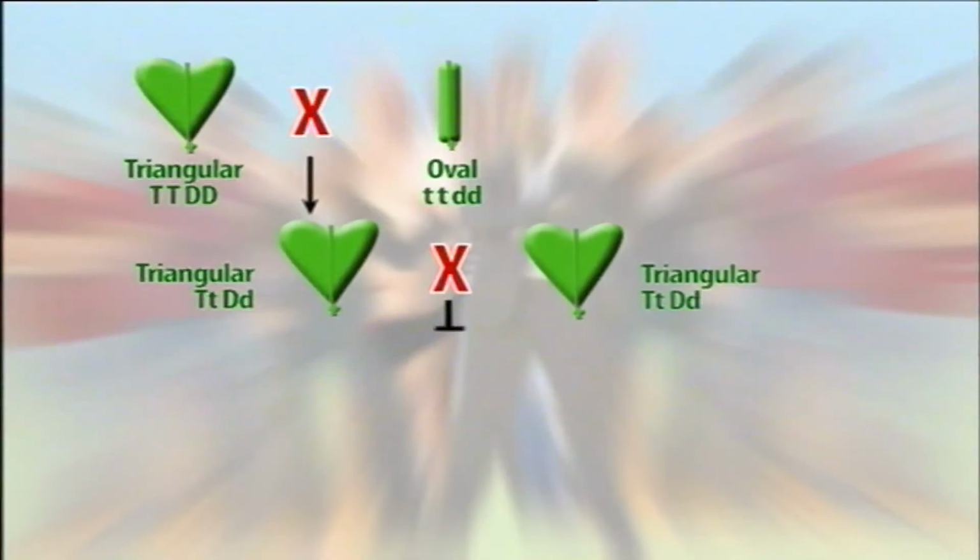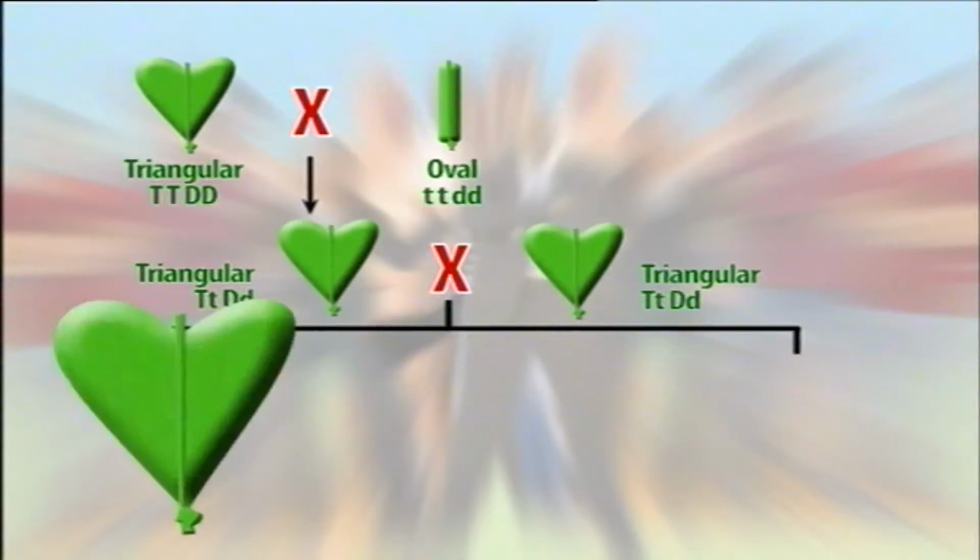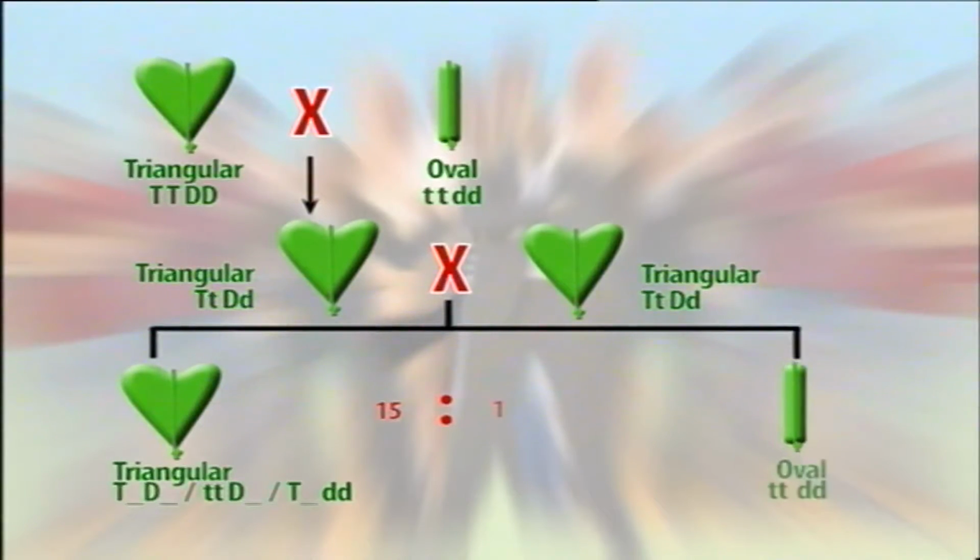When these two varieties are crossed, the resulting F1 plants produce triangular seed capsule. When the F1 hybrids are selfed, triangular seed and oval seed capsules are produced in the ratio of 15:1 in the F2 generation. So here in this case, big T is epistatic to big D and little d. Similarly, big D is epistatic to big T and little t.